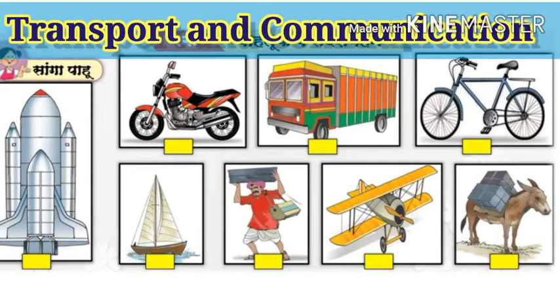Among them, find the means of transport you have used or seen and put a right sign in the box next to its picture. Then next, find the means of transport used to travel high above or away from earth. Draw a circle in the box next to it.